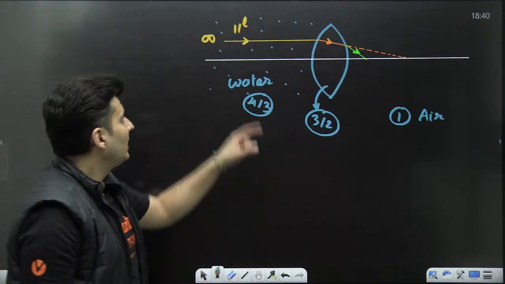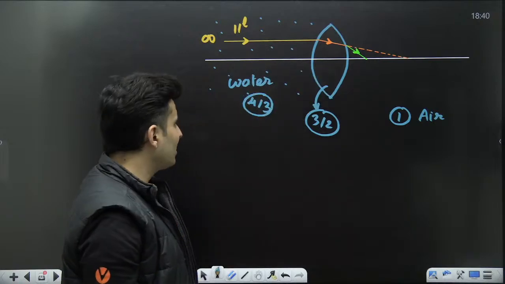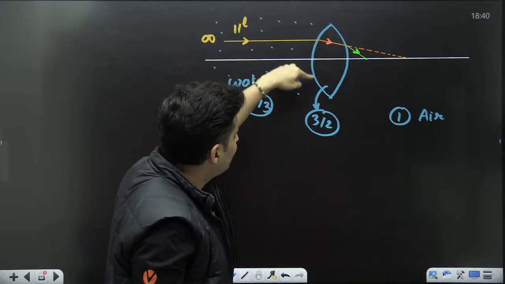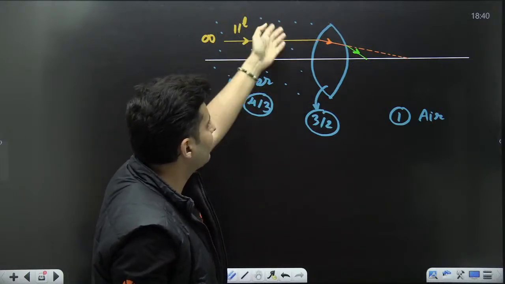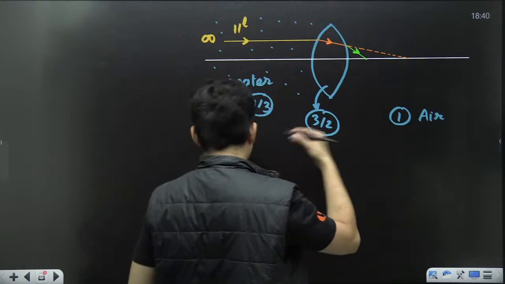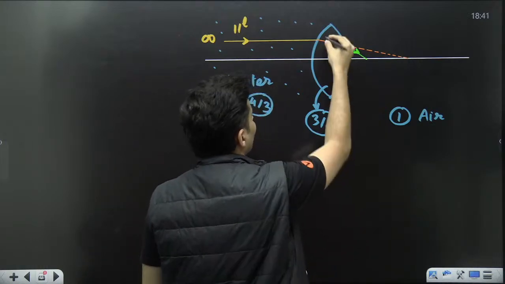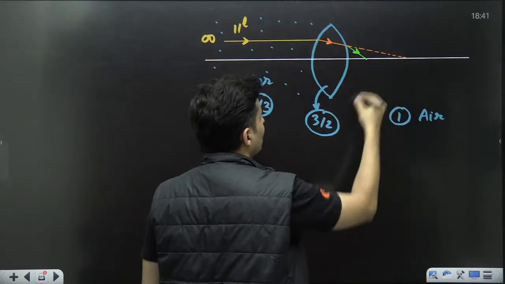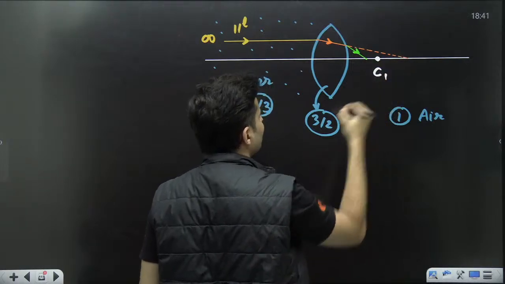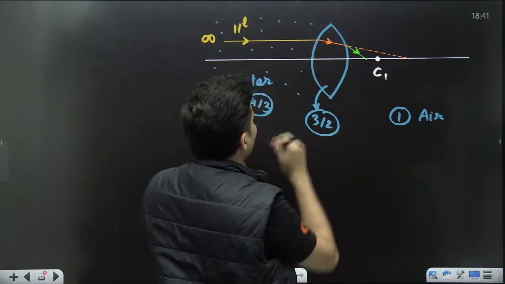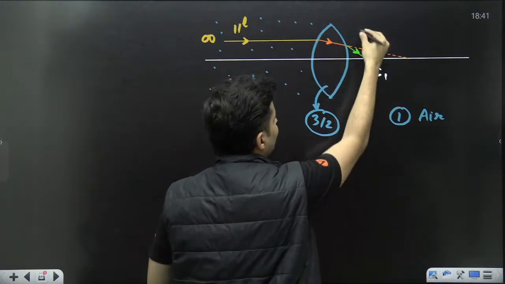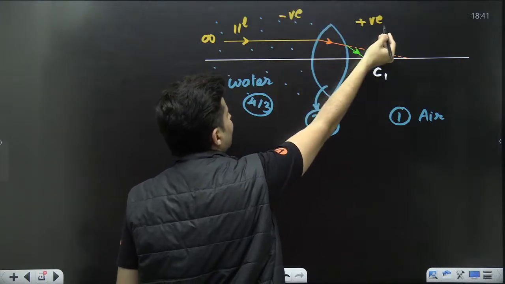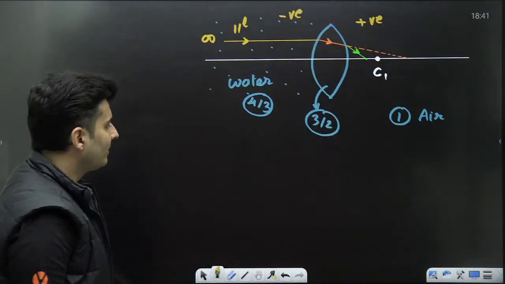Cool. So let's apply the curved surface refraction formula for this first surface. When I choose this as my first surface, I need to see where the center of curvature is. The center of curvature for the first surface will come somewhere over here. You can see that. This will be the radius. So maybe the center of curvature is here, C1. Because the rays are going towards the right side, won't this side be positive and that side be negative?